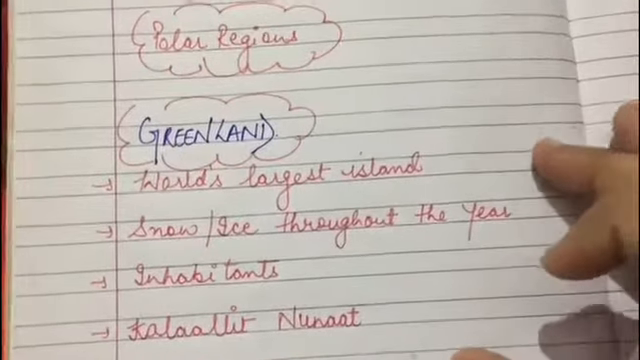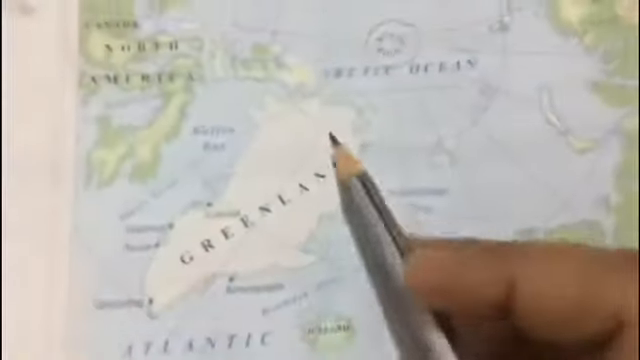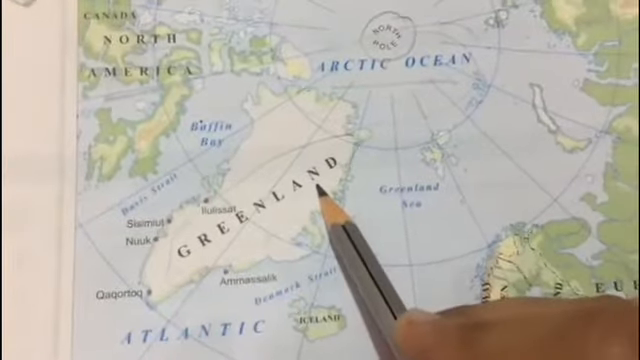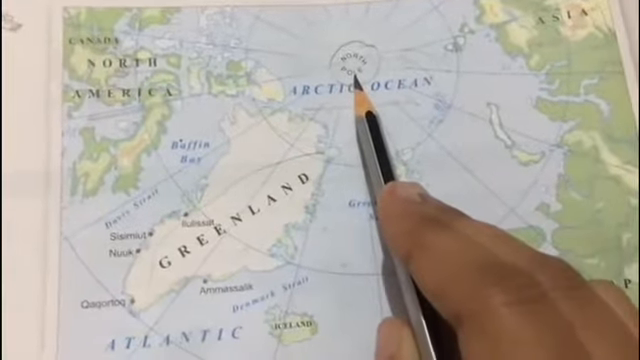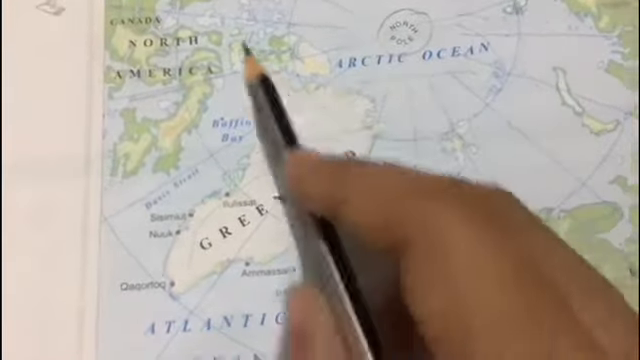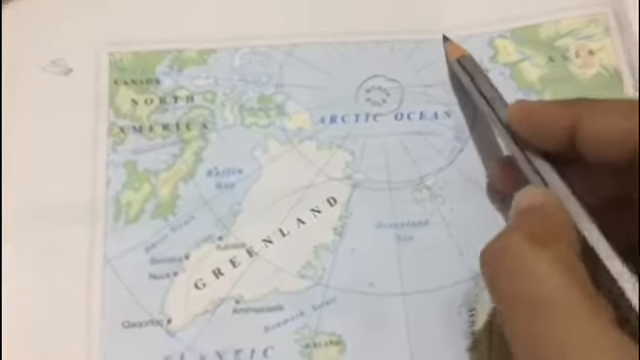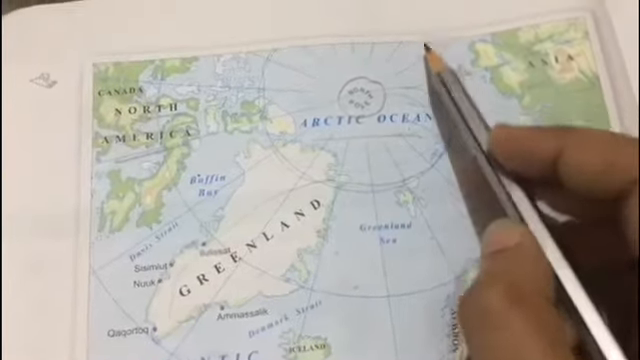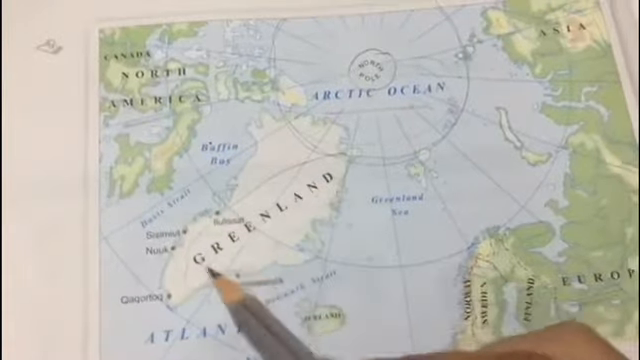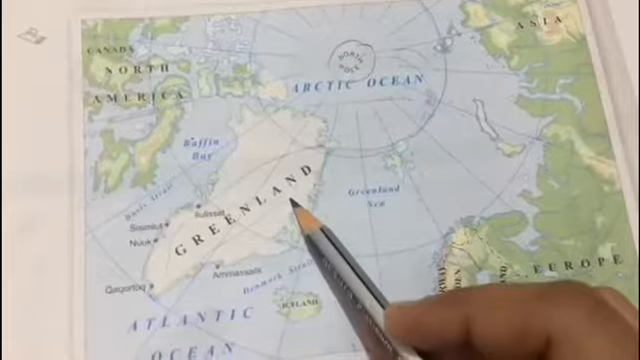Greenland is the largest island in the world. See, here is Greenland, which is the largest island in the world, and it is situated near the North Pole, with the Arctic Circle passing through it. So the Arctic Circle here is passing through it, right? The island remains under snow and ice throughout the year. See, this island, Greenland, remains under snow and ice throughout the year.